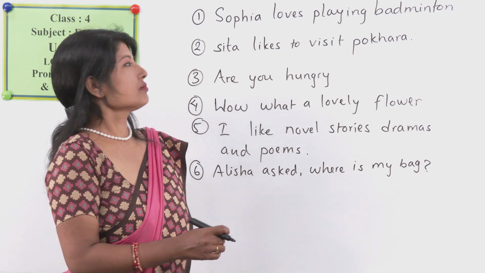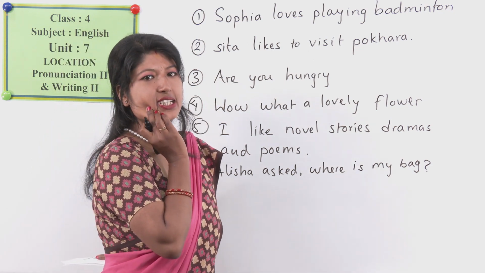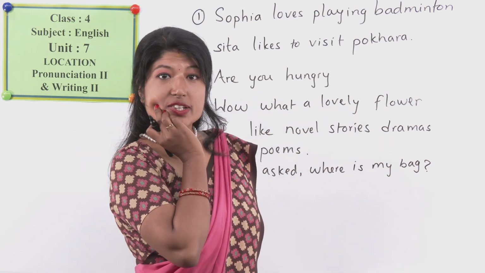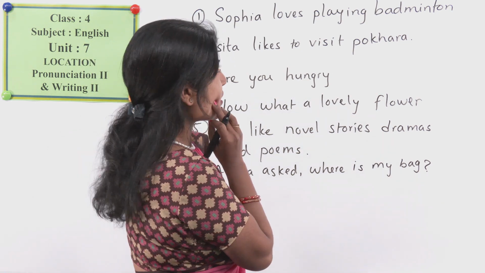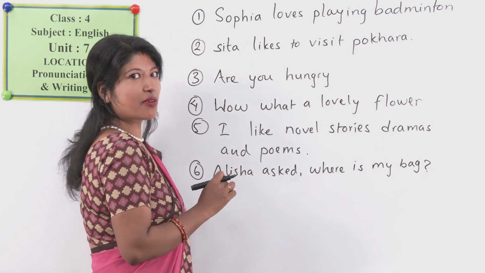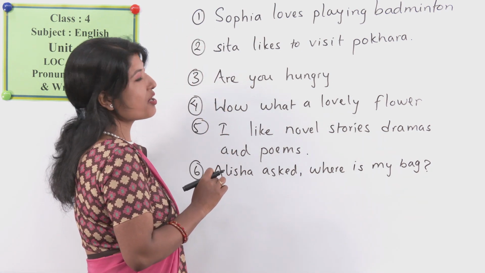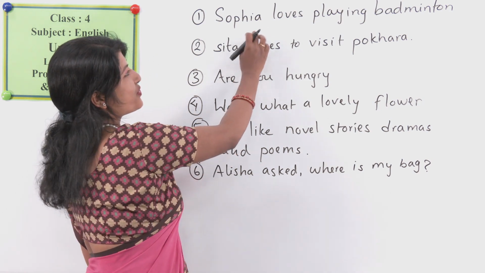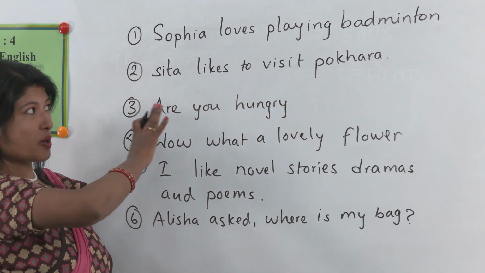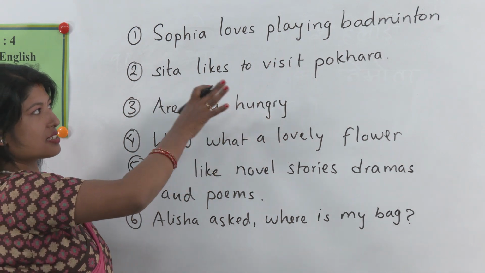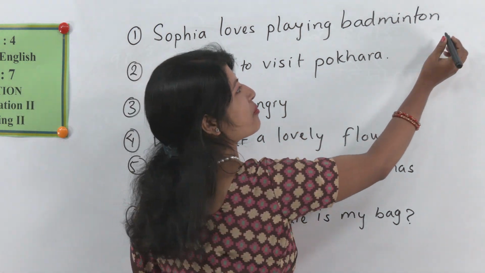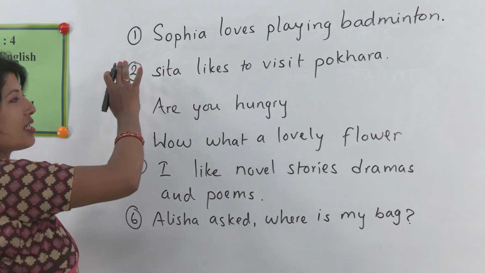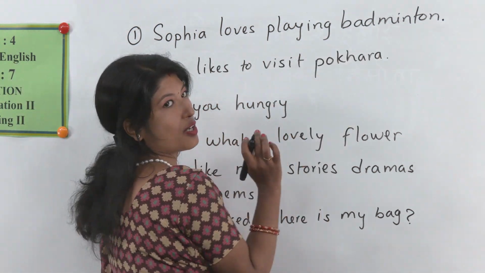Okay, so there are some problems in these sentences, right? Can you find out what the problems are over here? Okay, number 1. Let's talk about number 1. You have already found about number 1? Very good. It's very easy to guess, right? Sophia loves playing badminton. So no problem with the sentence, but the mark missing over here is full stop, right? Full stop. A sentence ends with a full stop.